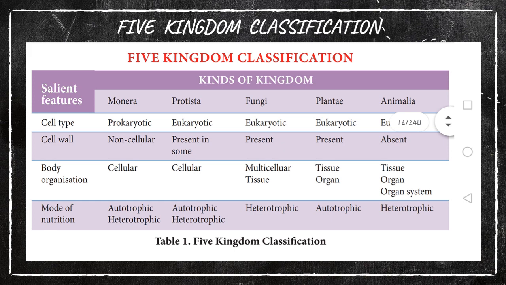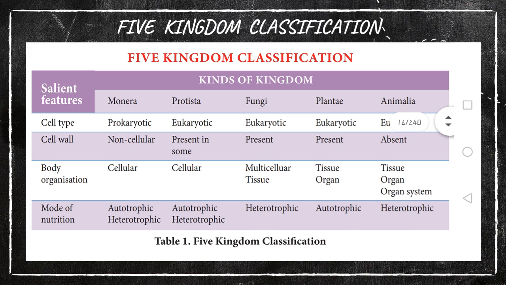Understood? Fine. Next one, cell wall. Monera has a non-cellulosic cell wall. For Protista, some of the protozoans have a cell wall, but in many it is absent. Then in fungi and plantae, the cell wall is present, but in animal cells the cell wall is again absent.